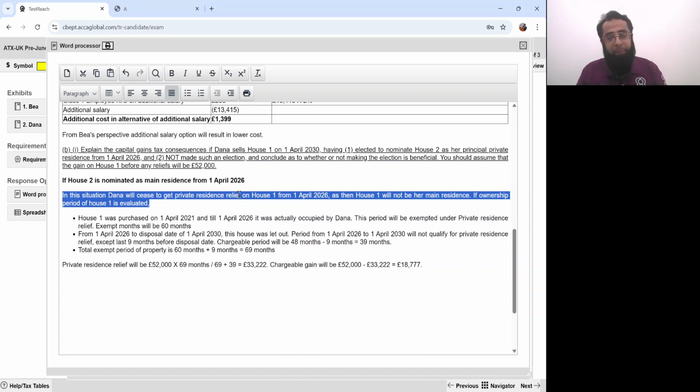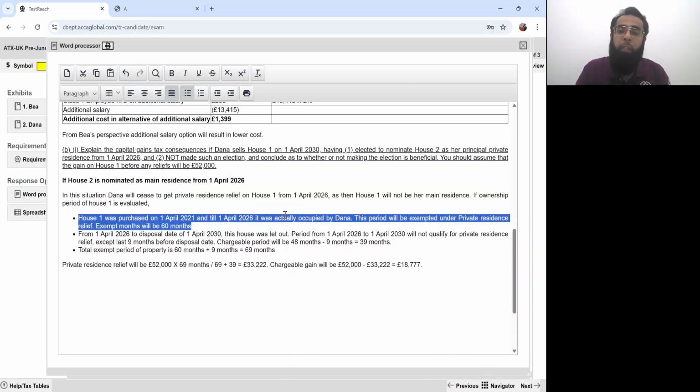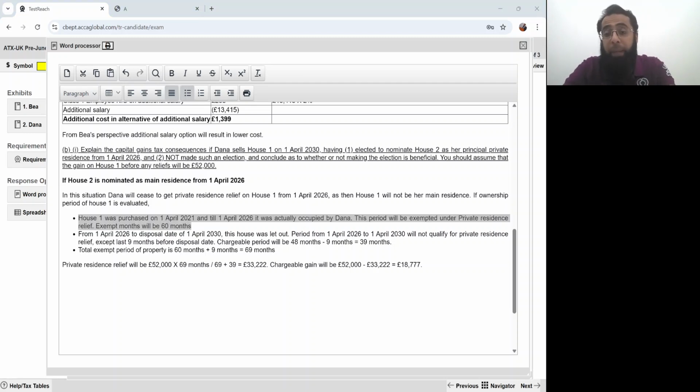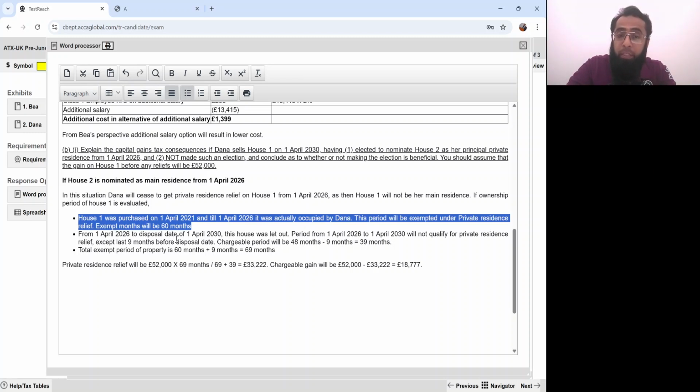See, if you just think logically, otherwise you could have covered it in deemed period rules like 36 months absence due to any reason, 48 months due to employment, self-employment. All of those rules were restricted. Okay. House 1 was purchased on 1st April 21 until 1st April 2026. What happened was that this house was actually occupied by them. So that is the exempt period.